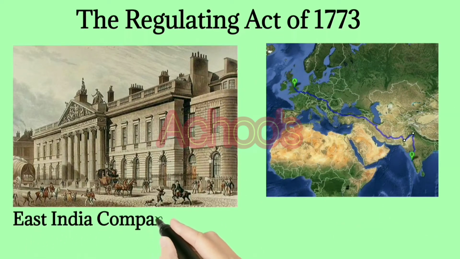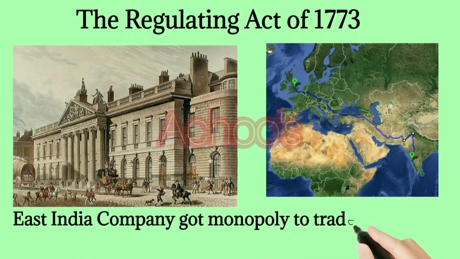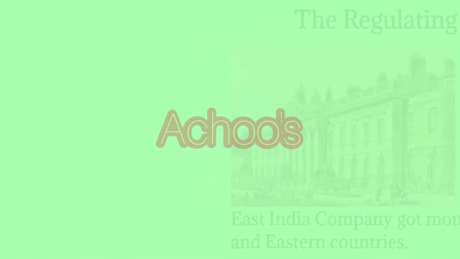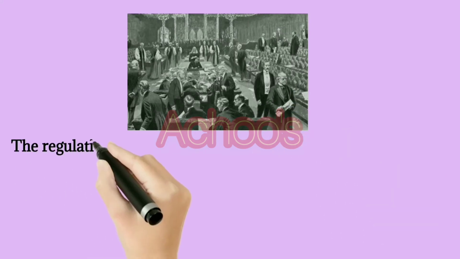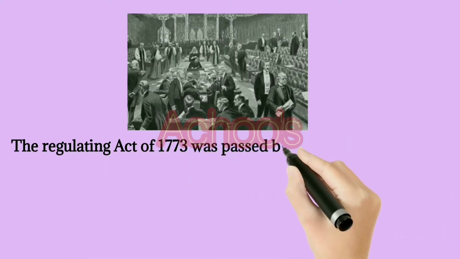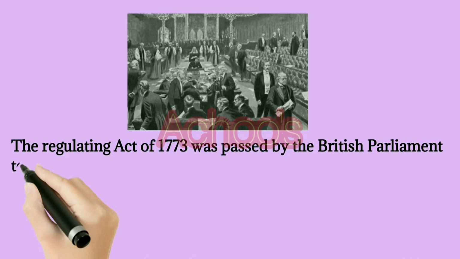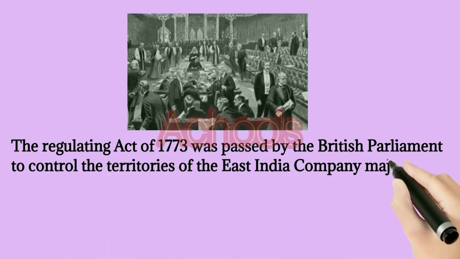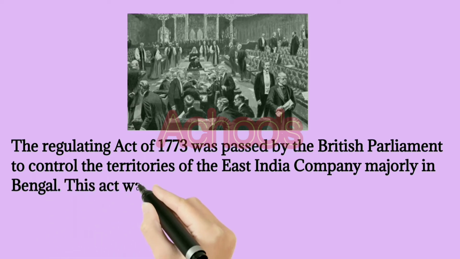We all know that East India Company got monopoly to trade with India and Eastern countries, right? Here, the main feature is the Regulating Act of 1773 was passed by the British Parliament to control the territories of the East India Company, majorly in Bengal.